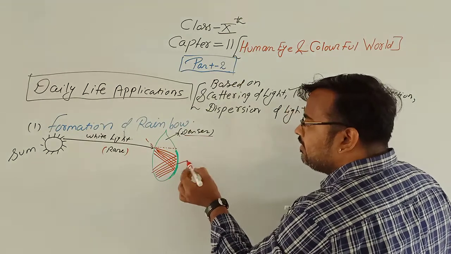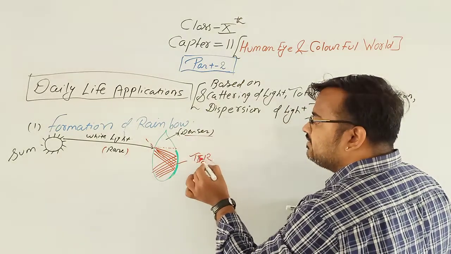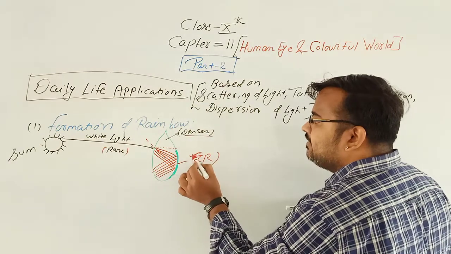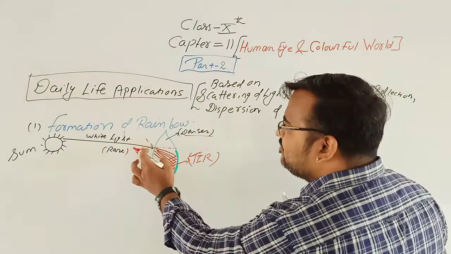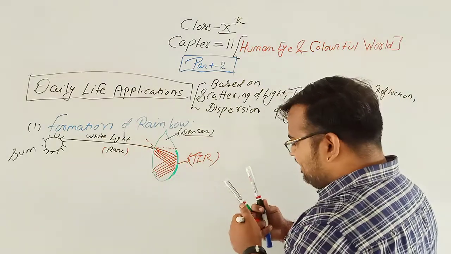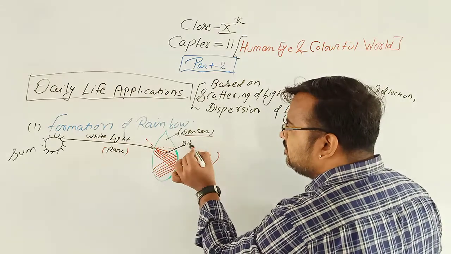Why? Because here the concept of total internal reflection is followed. Clear? Now see, this white light is spreading into its 7 colors. So this is known as dispersion.